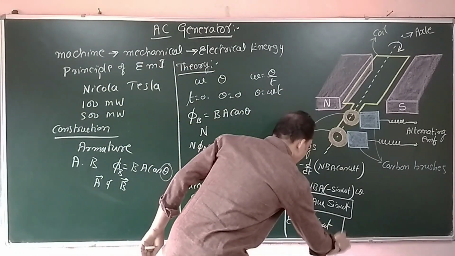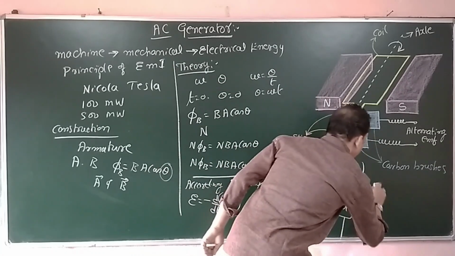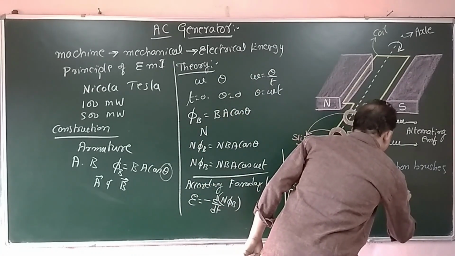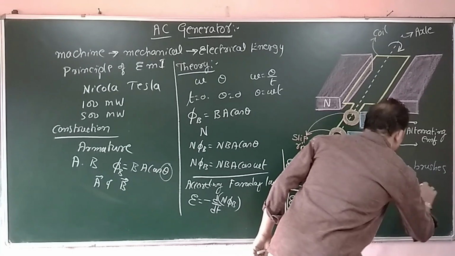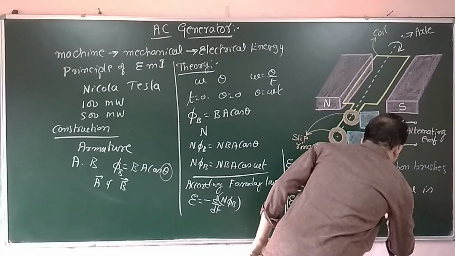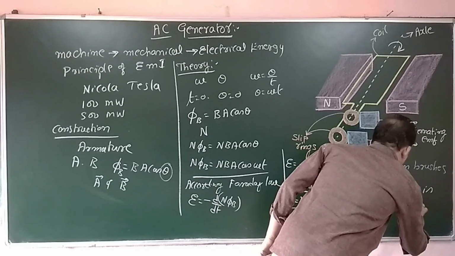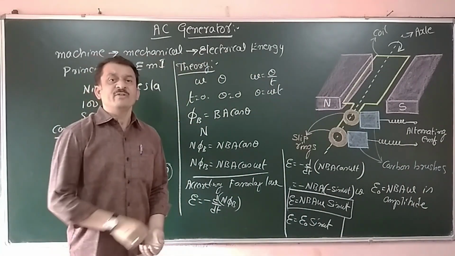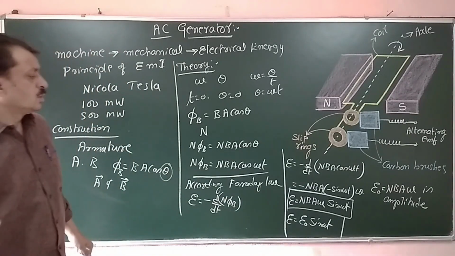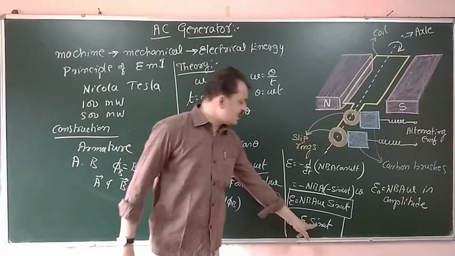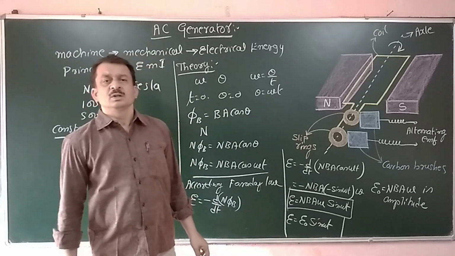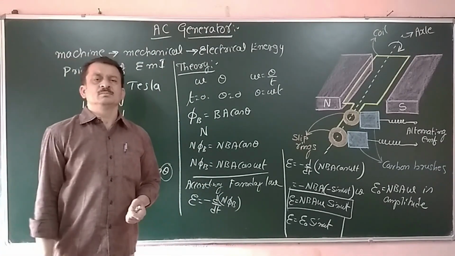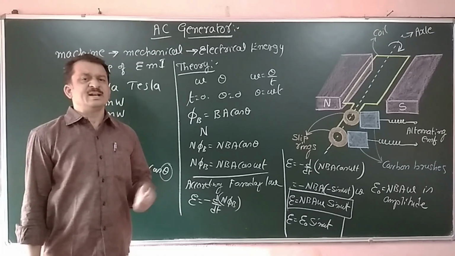Okay, this is the expression where E naught is equal to N B A omega, the amplitude or maximum EMF induced.